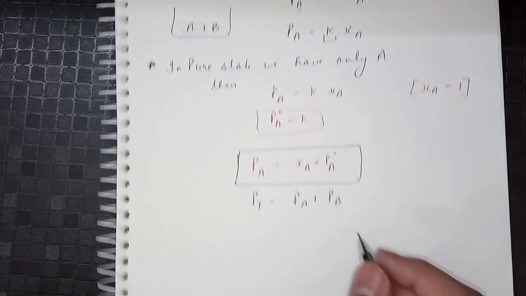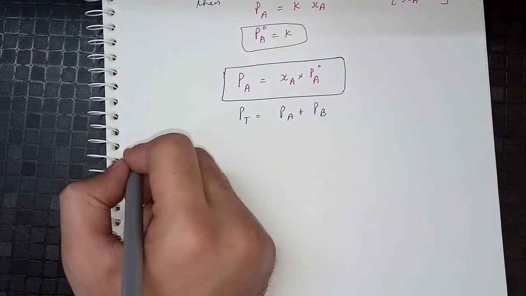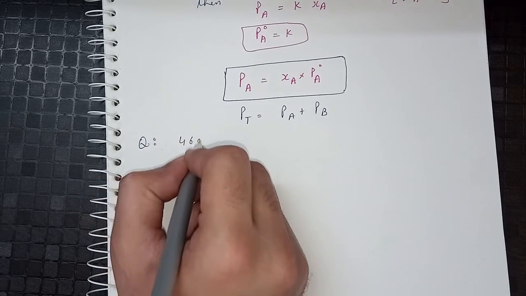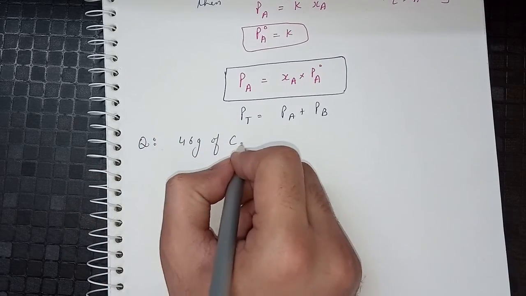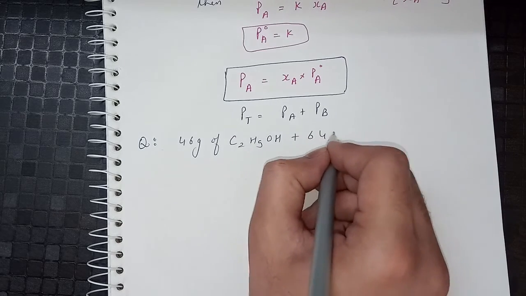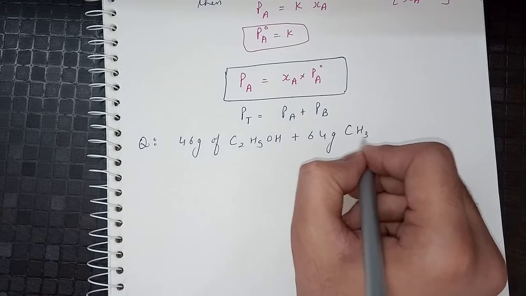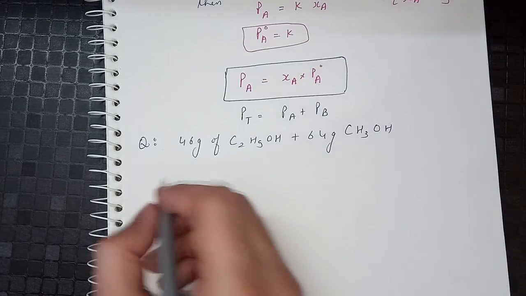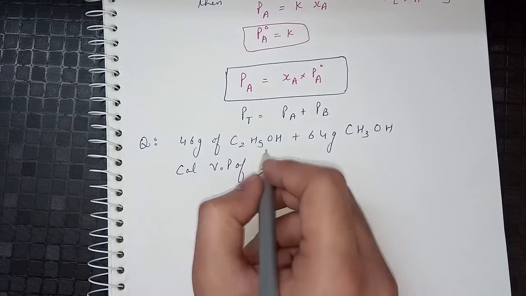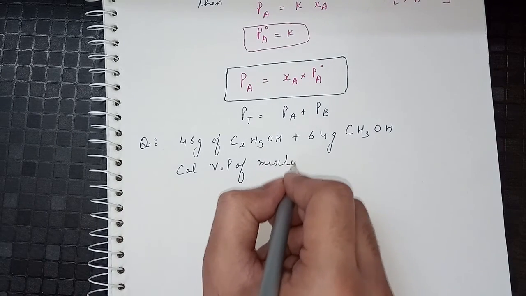Now let us see an example numerical of how we can calculate this. We are given 46 gram of ethanol, that is C2H5OH, plus 64 gram of methanol, that is CH3OH. We are asked to calculate the vapor pressure of the mixture.